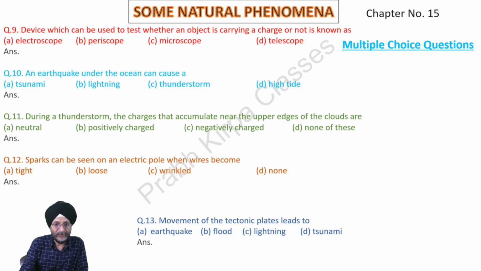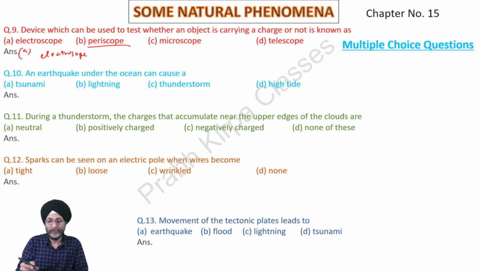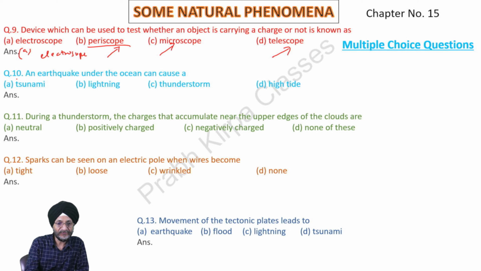Next, a device which can be used to test whether an object is carrying a charge or not is called an electroscope. We should also understand the purpose of the periscope. You may have seen submarines. A periscope is used in submarines to see on the surface of the water. A microscope is used to see microorganisms. A telescope is used to see heavenly bodies, objects in the sky, on the moon or other things.